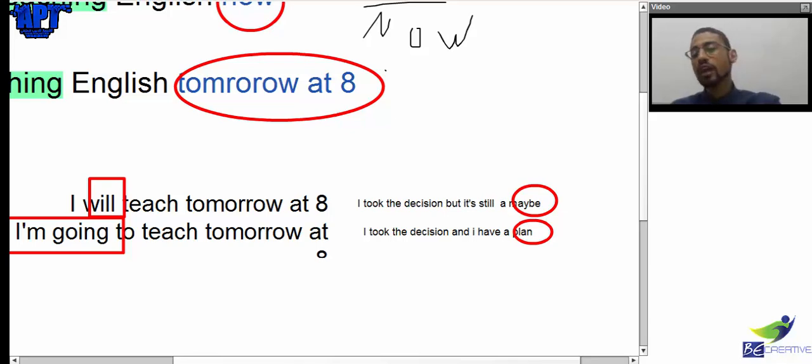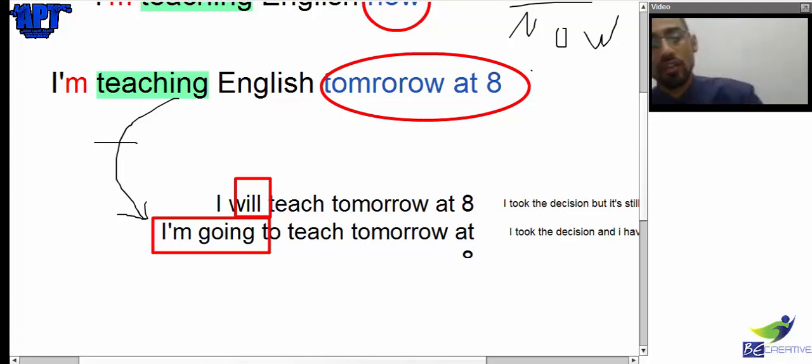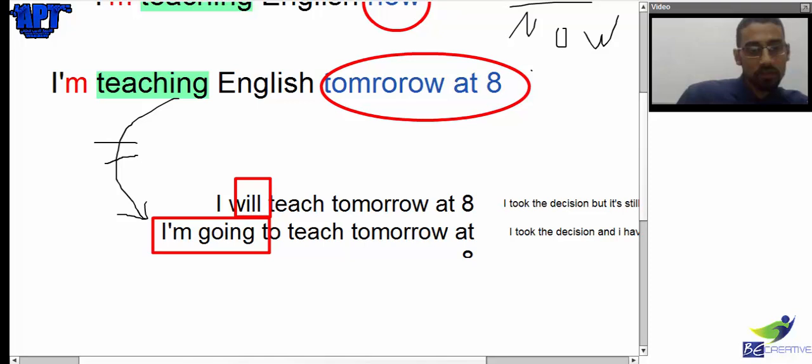Now, if we're going to talk about the exceptional case for the present continuous, which is I'm teaching English at 8 tomorrow, that's future. So yes, it's related to this one. So if I'm going to link it with one, I will link this part with this one. So they are equal to each other.